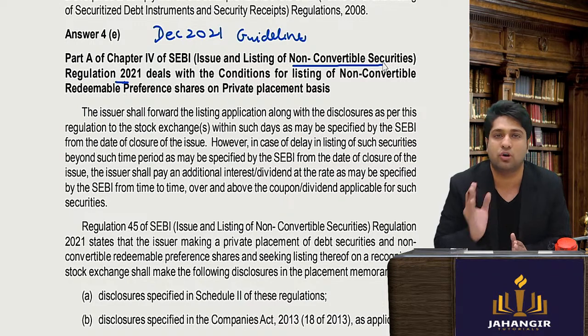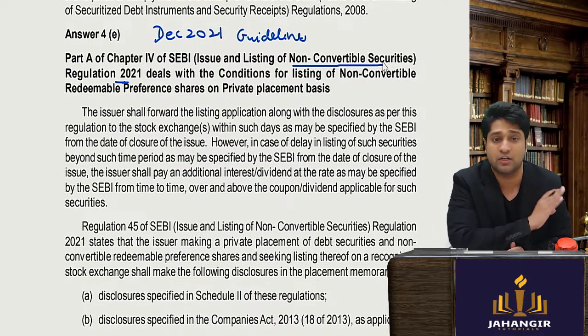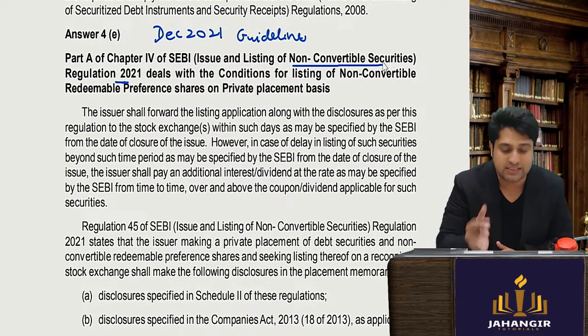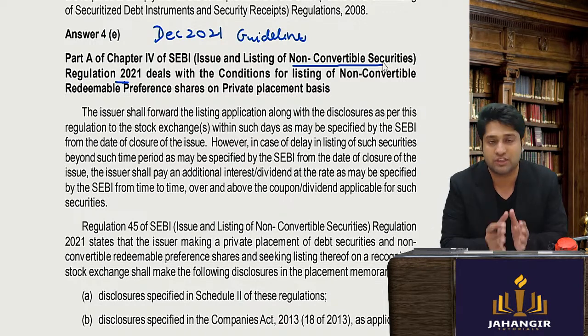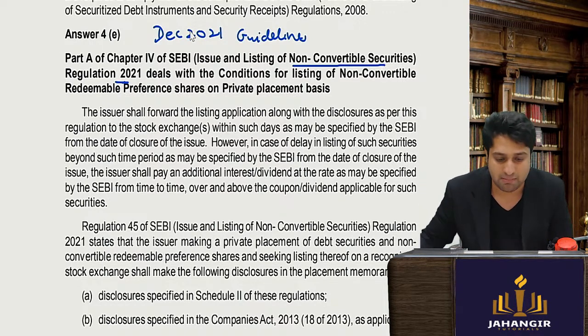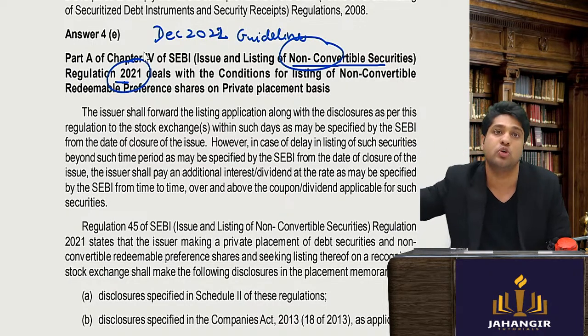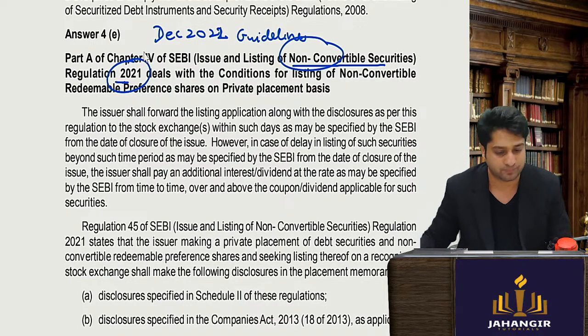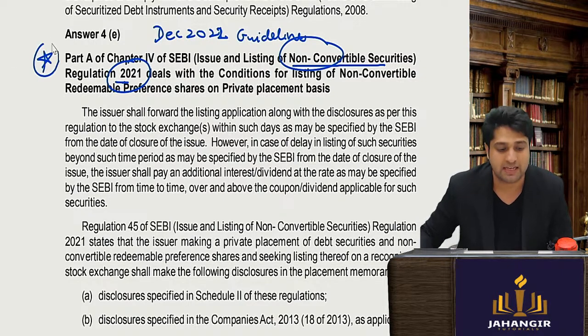So if you are studying the non-convertible redeemable preference shares of the earlier regulations, skip that. Listen to this particular regulation and my lecture, I have covered all of it. Even in your December 2022 exam, the guideline answers cover these regulations. That means obviously in June 2023 it is applicable. So make a note of that.